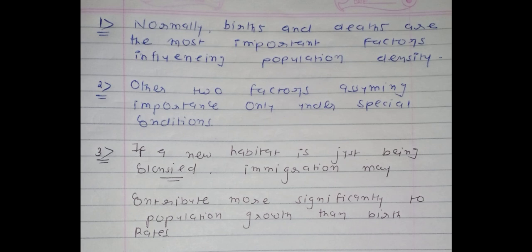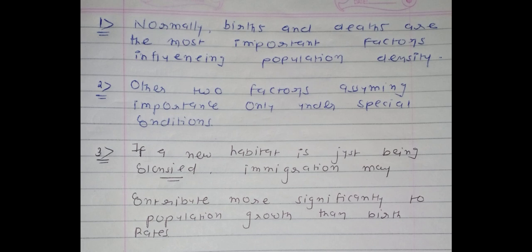And now see, if we talk about the last one, normally birth and death are the most important factors influencing population density. So generally mortality and natality. The other two factors, immigration and emigration, assume importance only under special types of conditions. It means in normal conditions, capital B and capital D will be considered, but in special conditions, capital I and capital E will be considered. Now see, there is one condition: if a new habitat is just being colonized, the immigration may contribute more significantly to population growth than the birth rate.